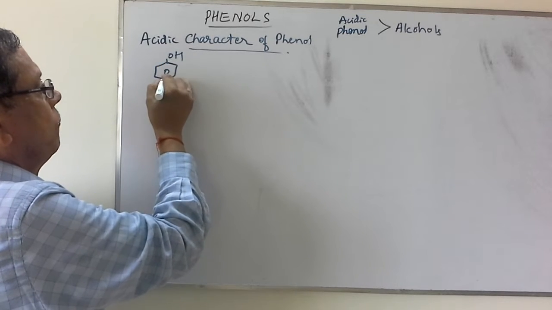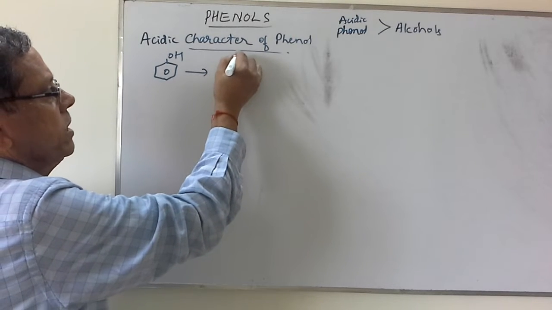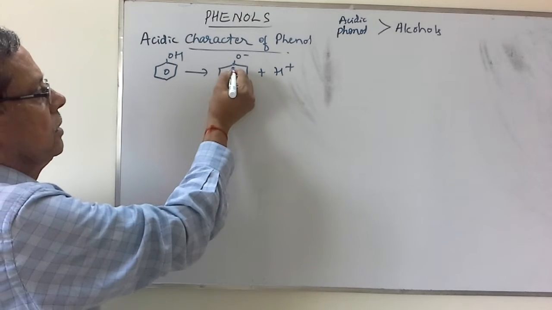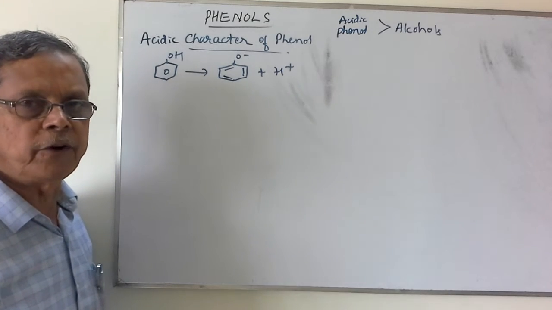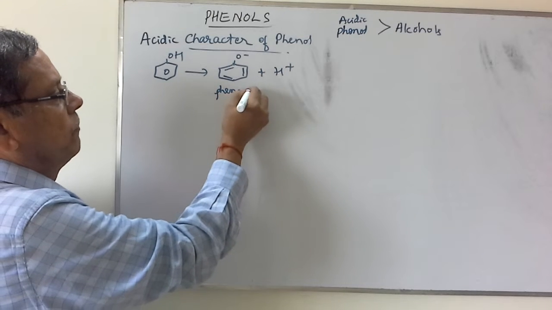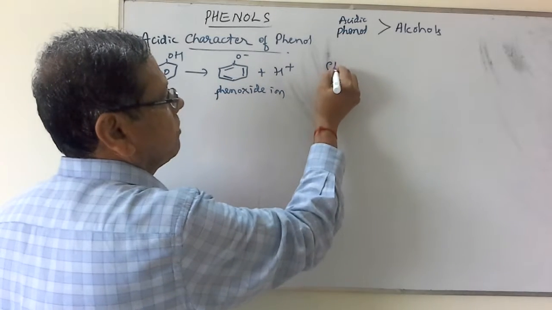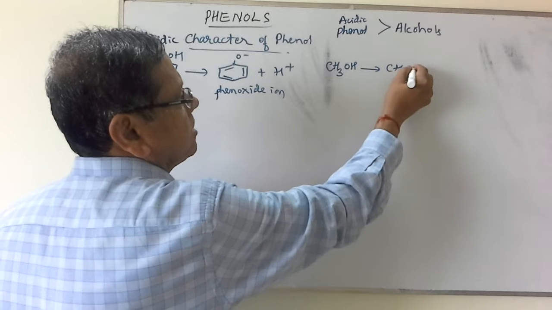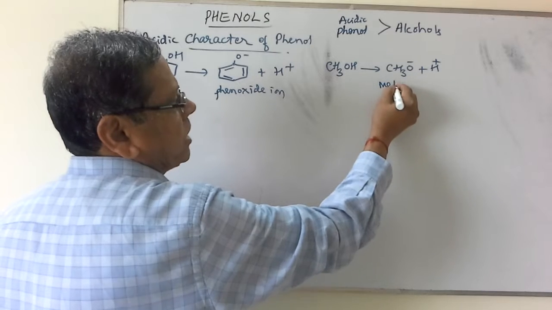Phenol, when it loses a proton, it gives rise to O minus plus H plus. Instead of writing a circle, I will write 3 double bonds, one of the contributing resonance structures for the benzene ring. So this is called phenoxide ion. Suppose you consider an alcohol like methyl alcohol. This methyl alcohol also, assume that it ionizes to give rise to CH3O minus and H plus. This is called methoxide ion.